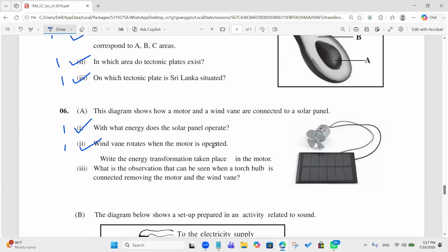1 mark. What is the observation that can be seen when a torch bulb is connected, removing the motor and the wind vane? The torch bulb will light up. Okay, will light up. 1 mark.